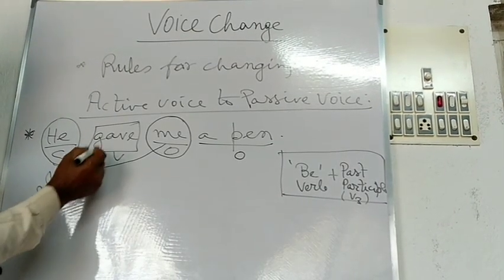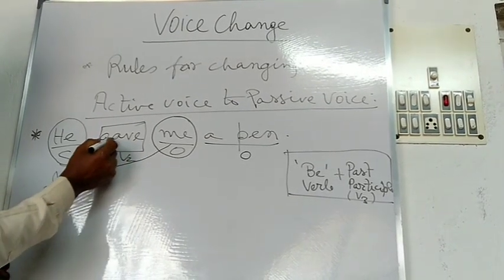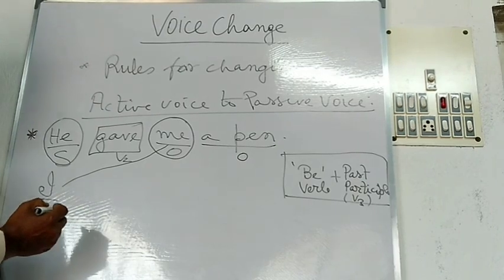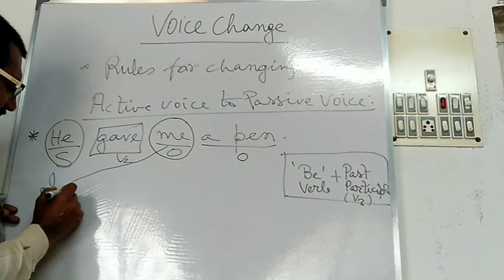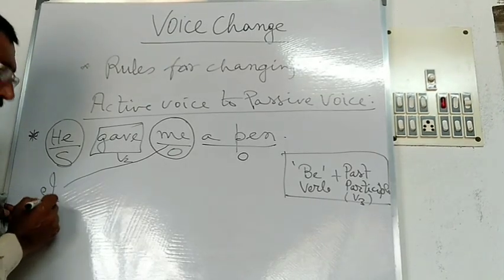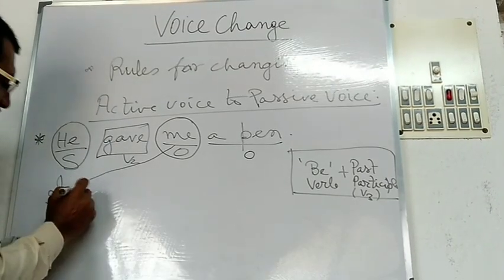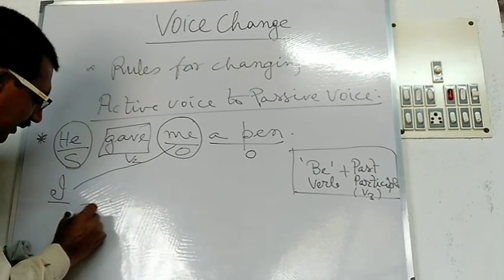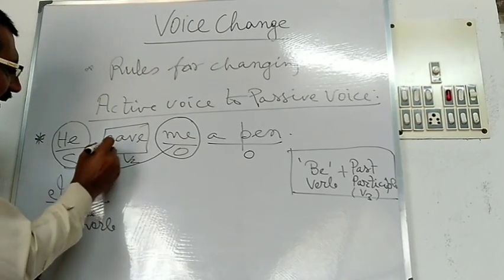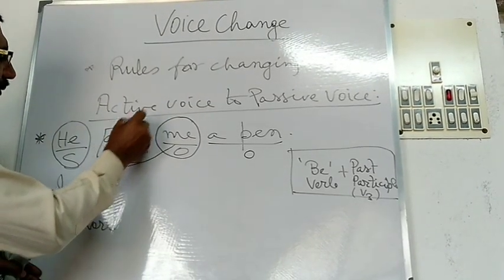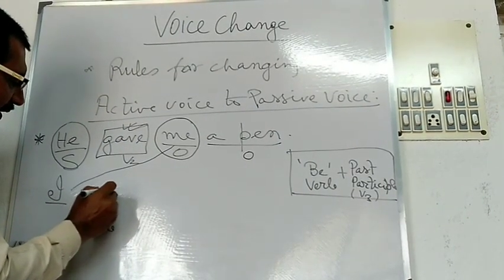As the verb is in the past indefinite form, gave is the V2 form. Past indefinite form is used here in the sentence. Here you will have to use the be verb just after the subject, according to the person and number of the subject. What will be the be verb here? As there is the V2 form gave, you will have to use was or were.